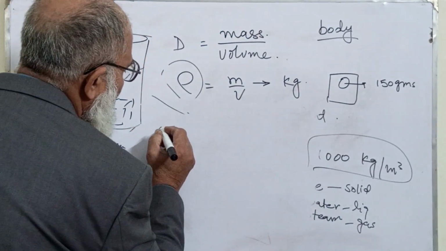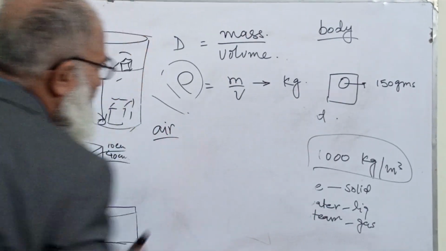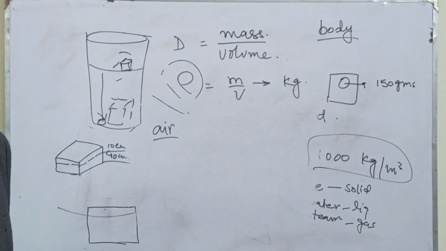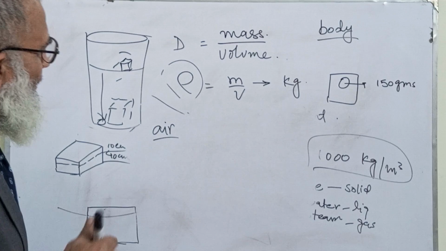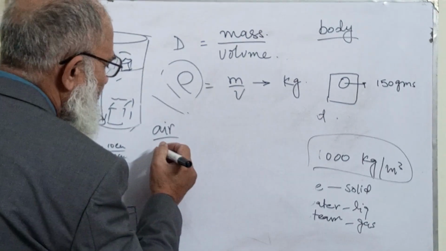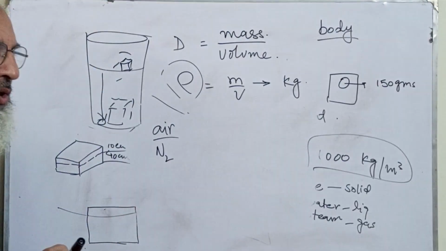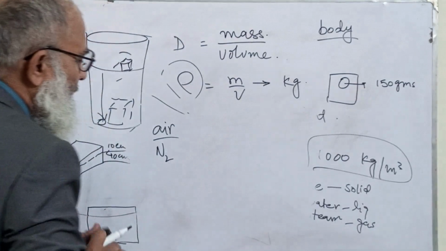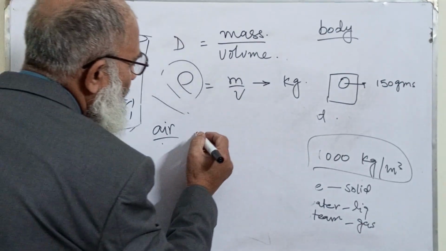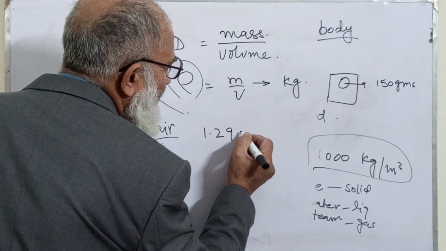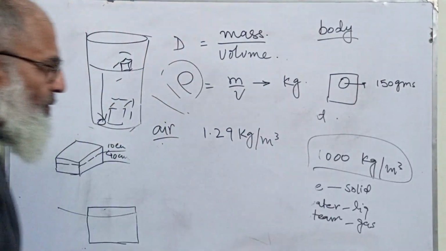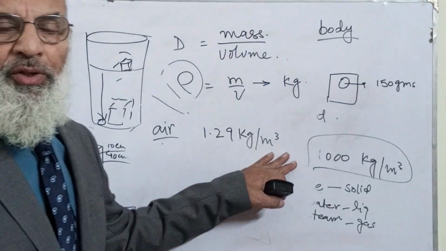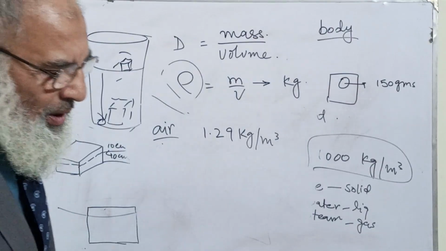Now you know air is a mixture of some gases: nitrogen, oxygen, hydrogen, helium. Most of it is nitrogen. Its density is 1.29 kg per meter cube. It is the density of air.